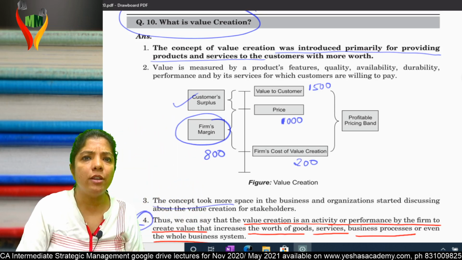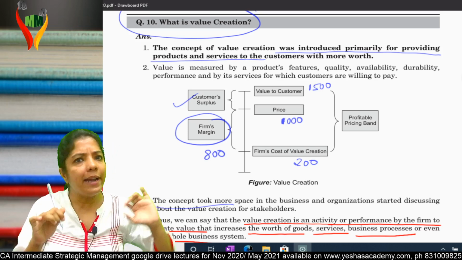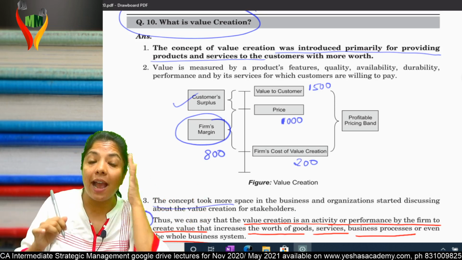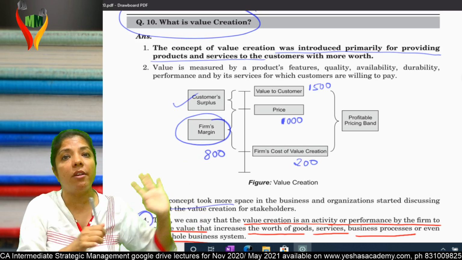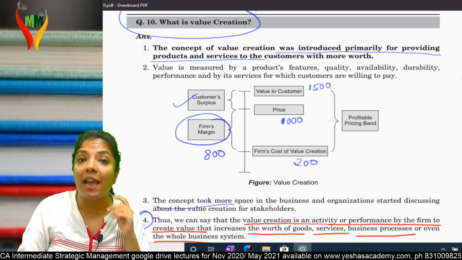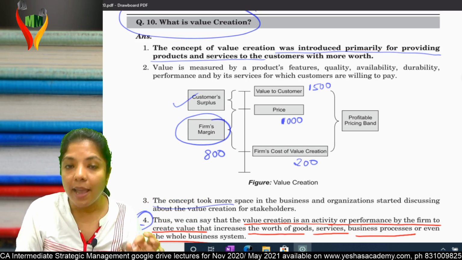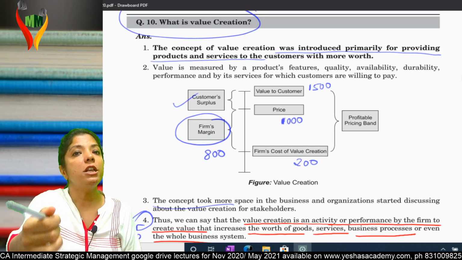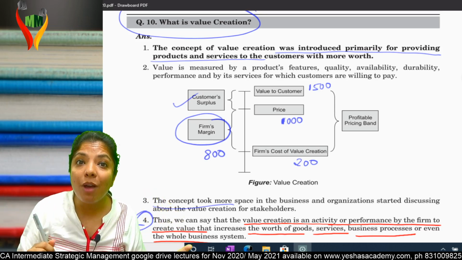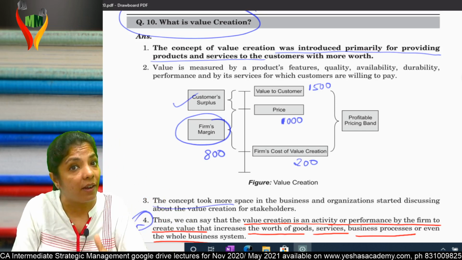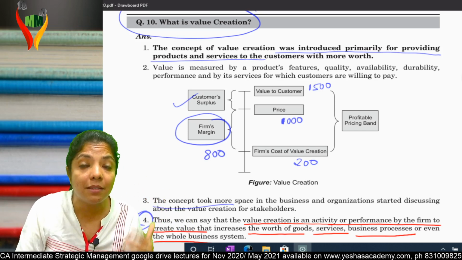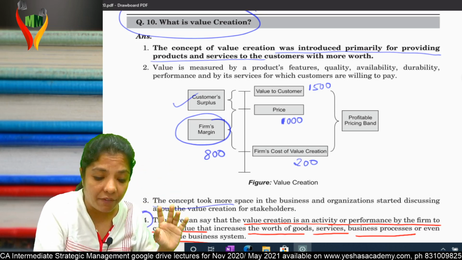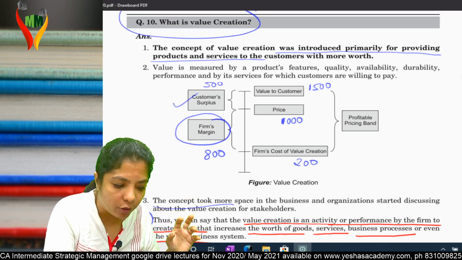Understand? Suppose I went to buy this pen and I don't know the MRP. Nothing was written on it, no tag. I decided in my mind that if it is up to somewhere around 1500, I'll pay, and if it's more than that, I won't pay. The moment I asked the shopkeeper how much it was, he said 1000 rupees. I was so happy. I was ready to pay 1500, but it is only 1000 rupees. That means I paid 1000, but I was ready to pay 1500. I saved 500 rupees. So my surplus is 500 rupees.